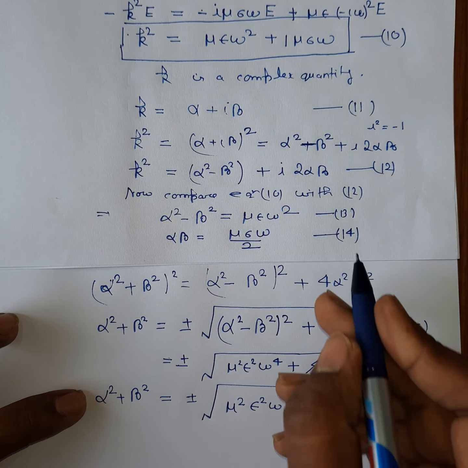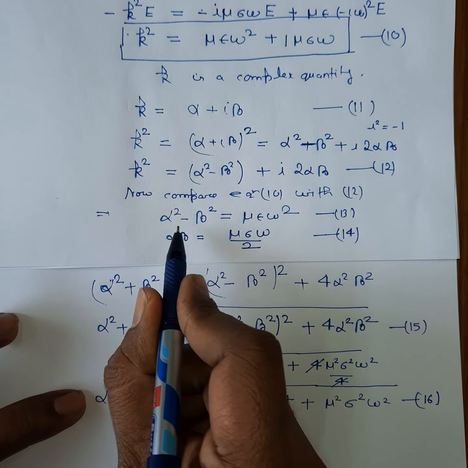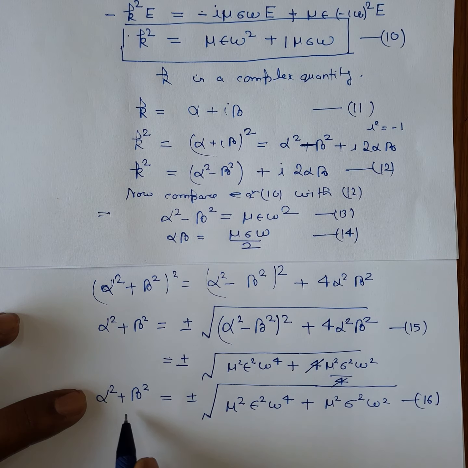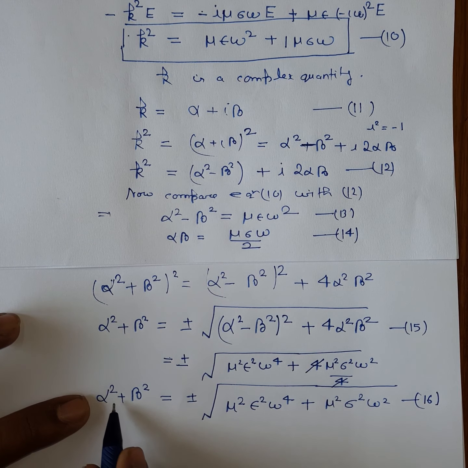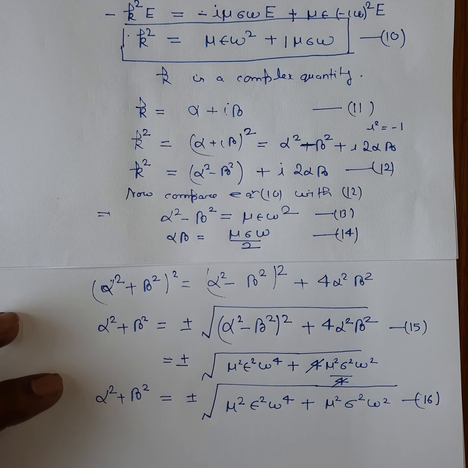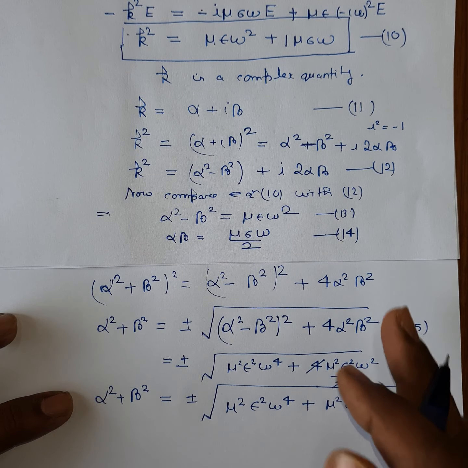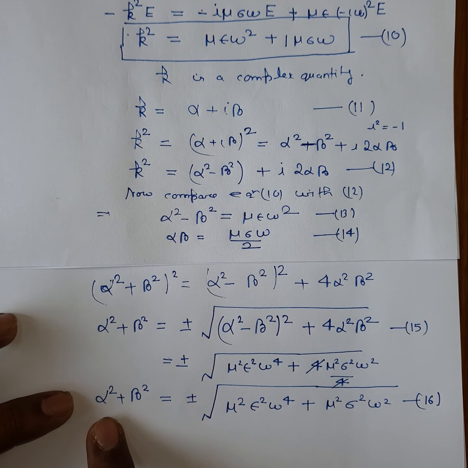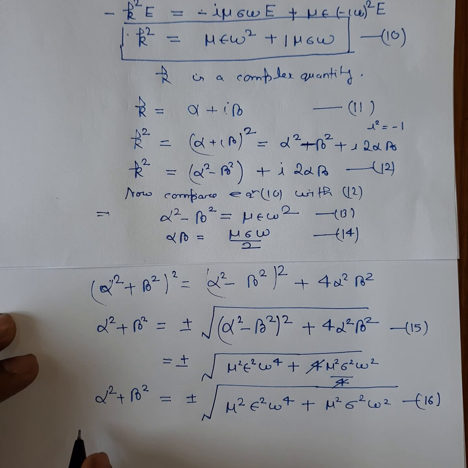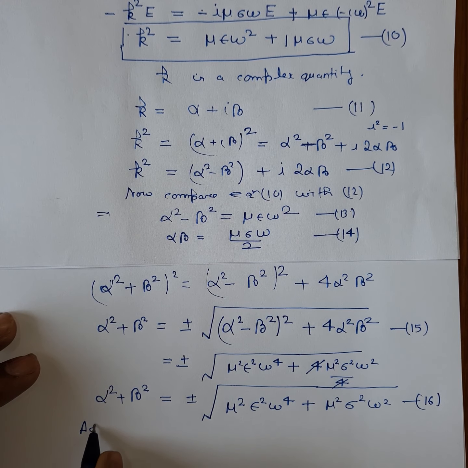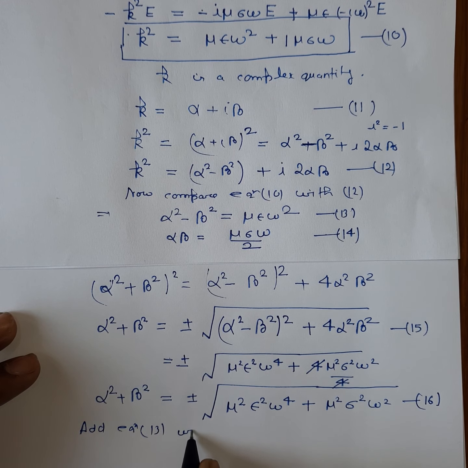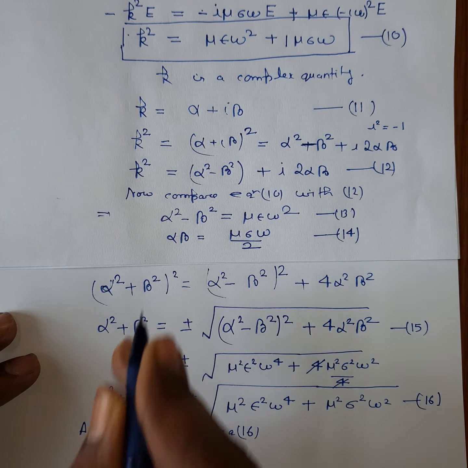Now from equation number 13 we have alpha square minus beta square, and from equation number 16 we have alpha square plus beta square. So you can solve equation number 13 and equation number 16 to find out the value of alpha and beta. So now if you add equation number 13 with equation number 16,